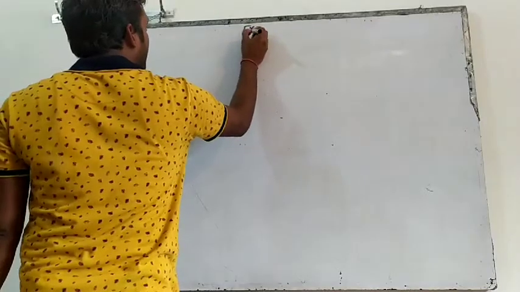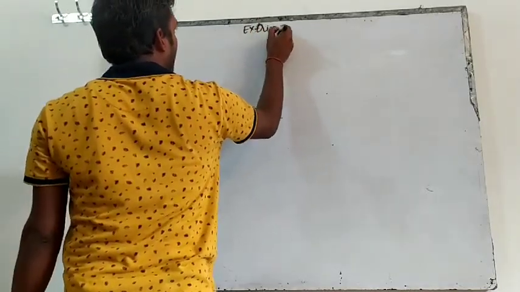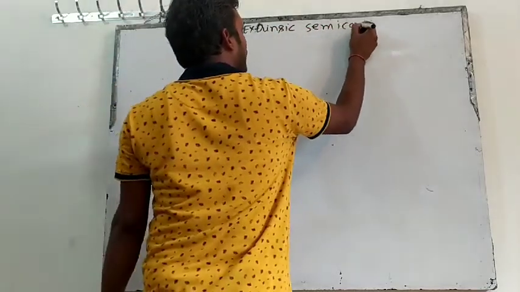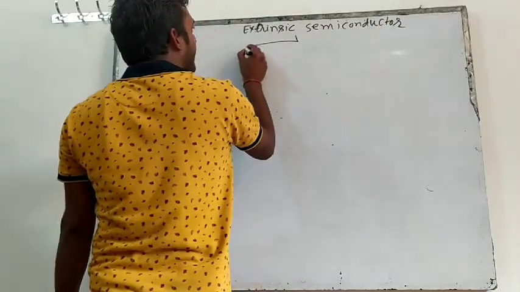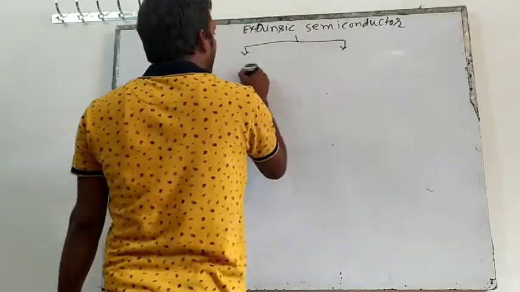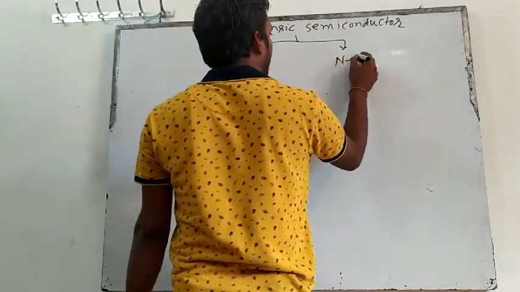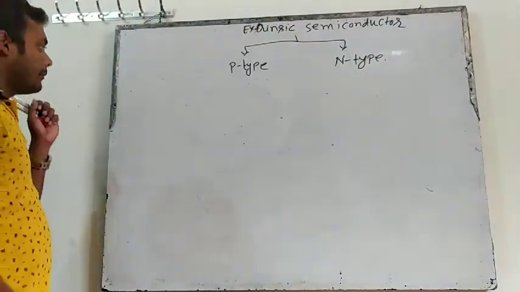Extrinsic semiconductor is divided into two types, P type and N type. What does it mean? See this.